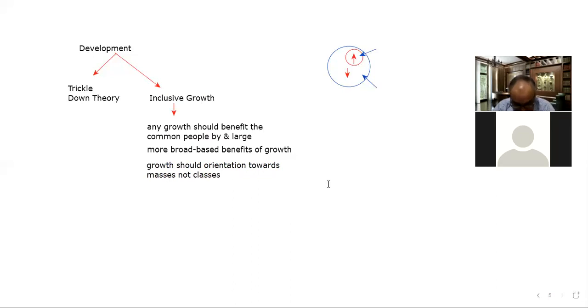And the next thing is, as far as inclusive growth is concerned, we can talk about two things. One is the era before liberalization, the pre-economic reform era.